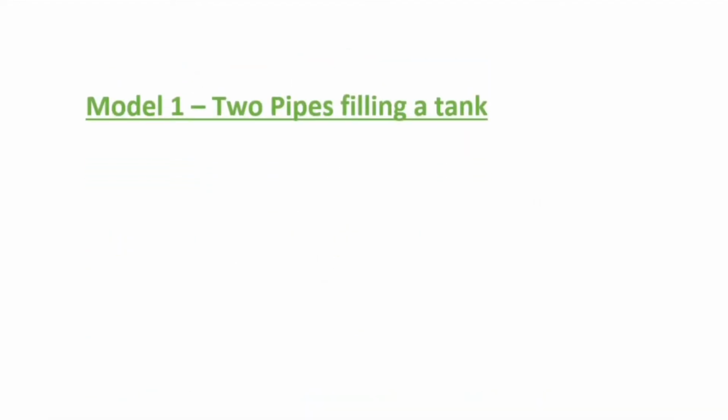As I said earlier, we have 5 models. The first model is like this: two pipes filling a tank. That means there is one tank, and there will be two pipes operating to fill this particular cistern or tank. These are pipe 1 and pipe 2 filling this tank. So this is the first model, two pipes filling a tank.